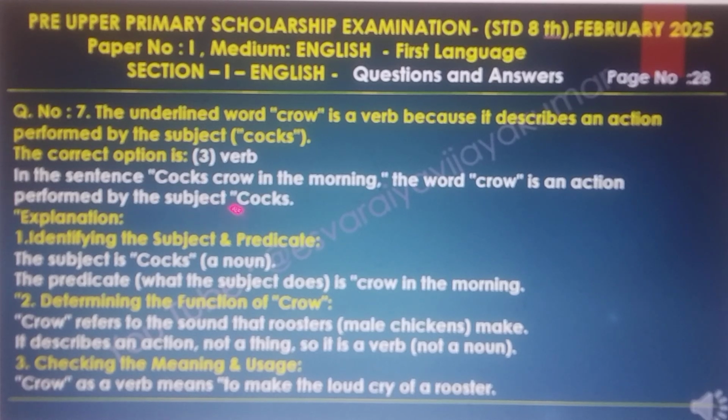In the sentence, cocks crow in the morning, the word crow is an action performed by the subject, cocks. Explanation: to identify the subject and predicate. The subject is cocks, a noun. Predicate: what the subject does, is crow in the morning.